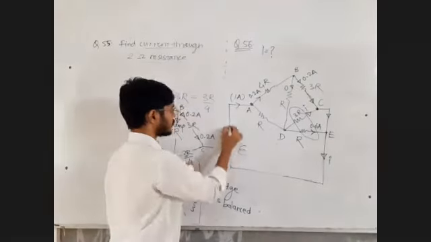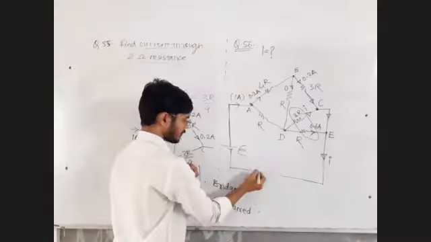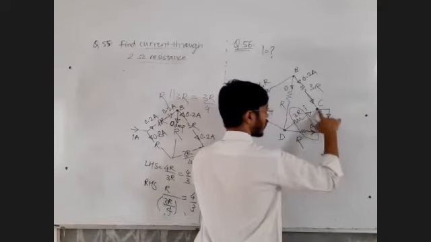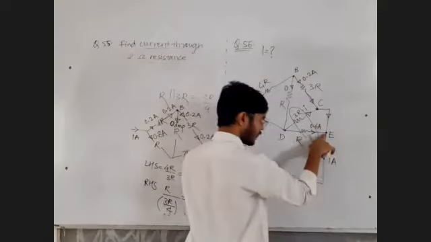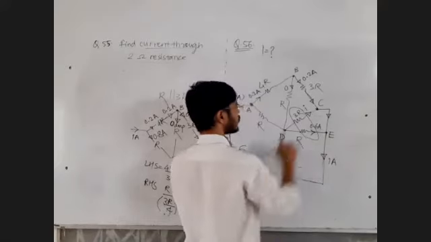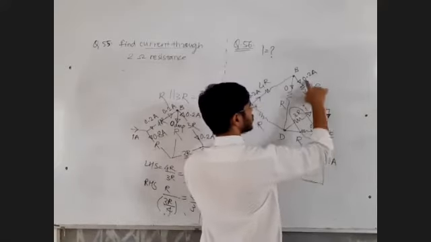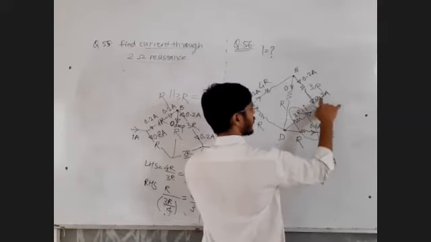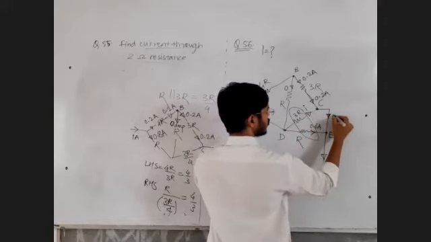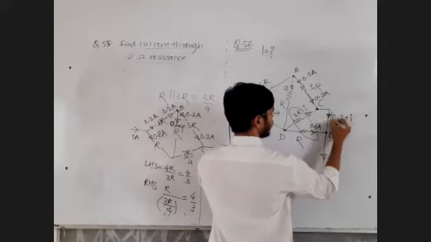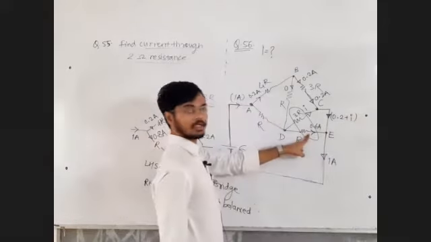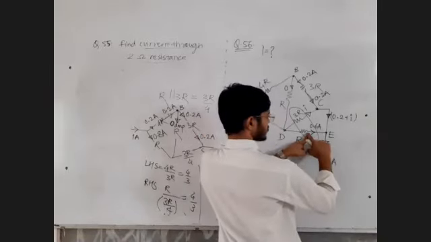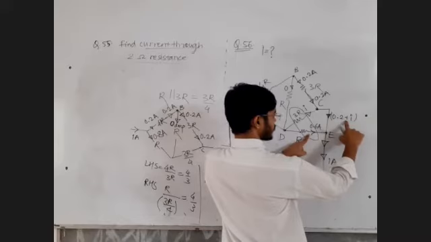The current that the battery has given, how much has it given? 1 ampere. It will accept the same current, 1 ampere. So that 1 ampere current will be available after this point, not here. All right, sir. So what will be the current which is available here? It is 0.2 ampere here. That 0.2 ampere and this current I will be 0.2 plus I. This current is already given to you, which is equal to 0.6 ampere. Then what will be this current? 0.6 plus 0.2 plus I.